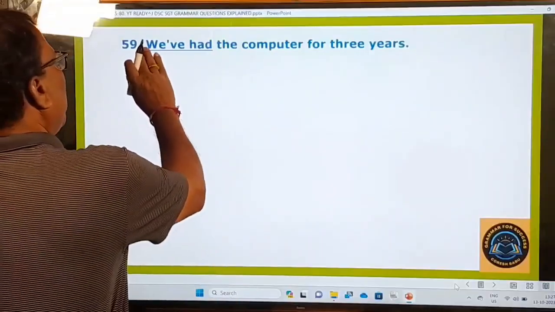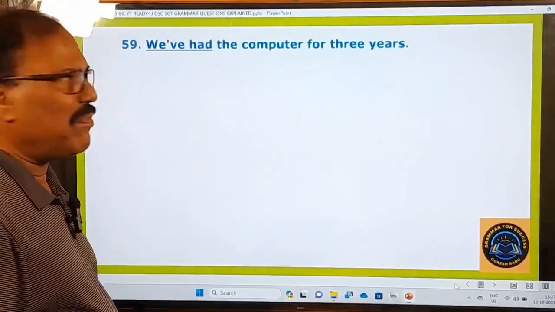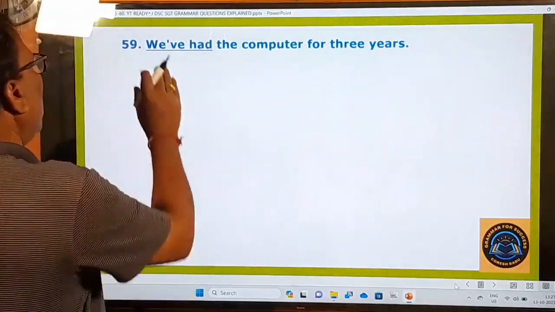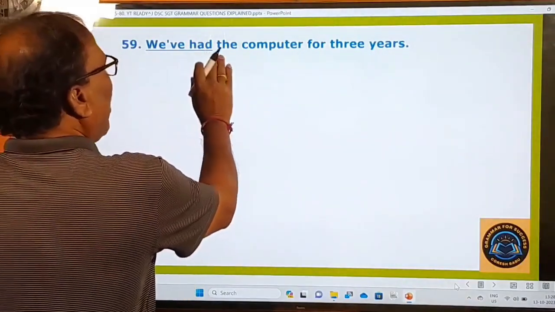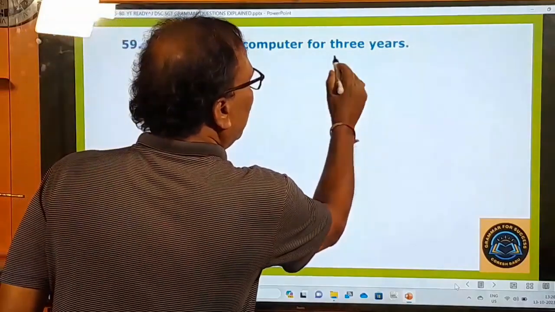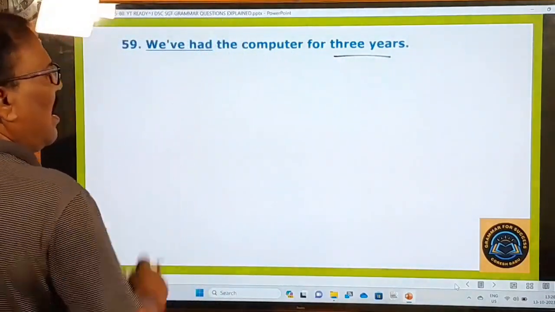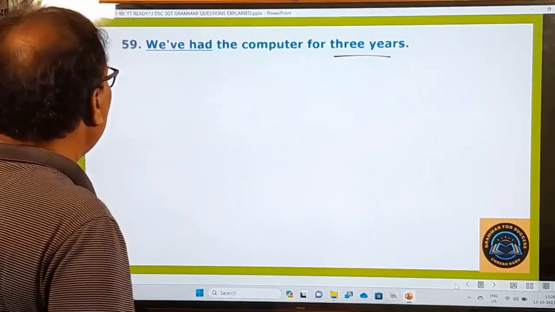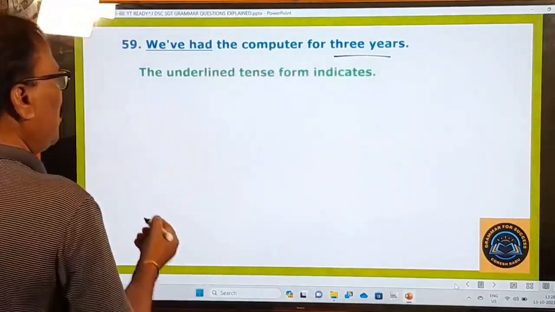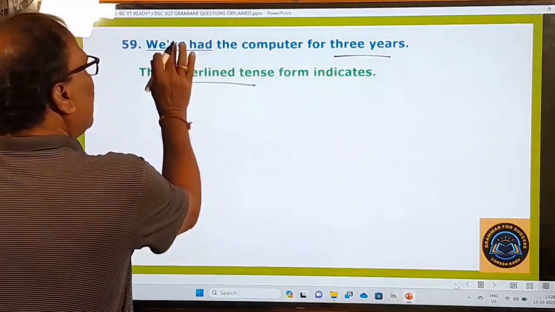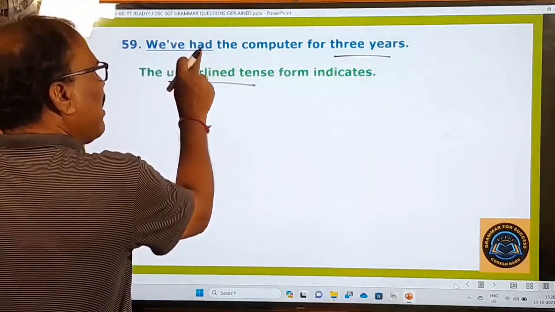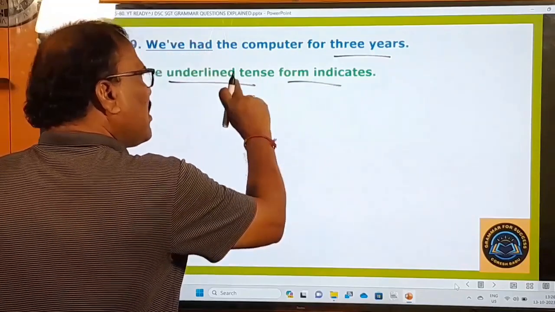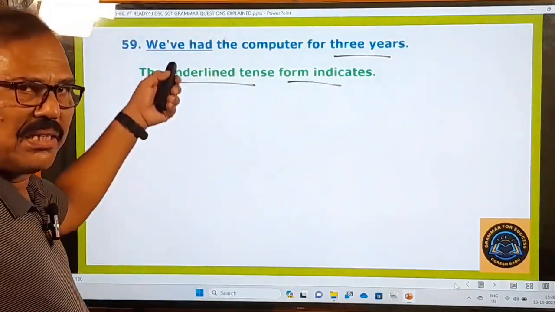The questions begin in this question paper from the 59th question onwards, right? And what is the 59th question? We have had the computer for 3 years. This is the question. And now let us see the options given under this question. What is the examiner asking you to do? The underlined tense. Okay, this is the underlined tense: we have had. This is the tense. And what is this tense indicating in this sentence?